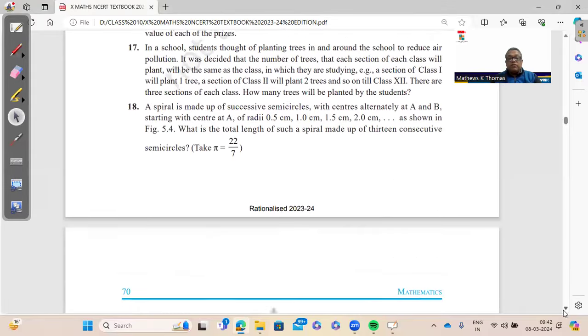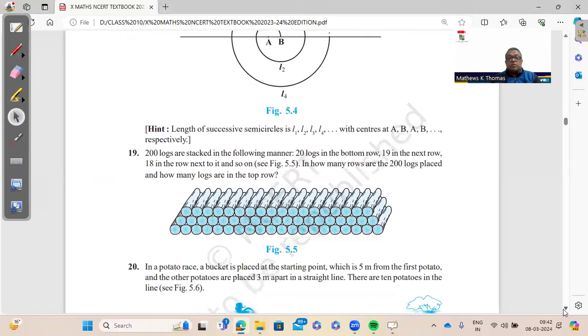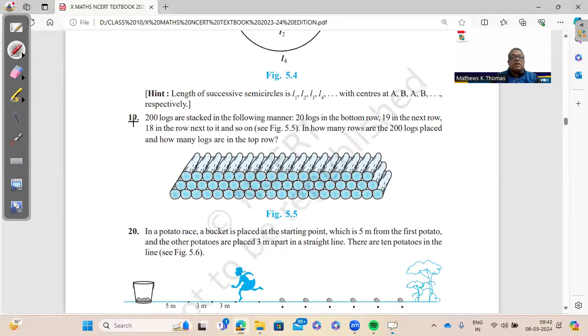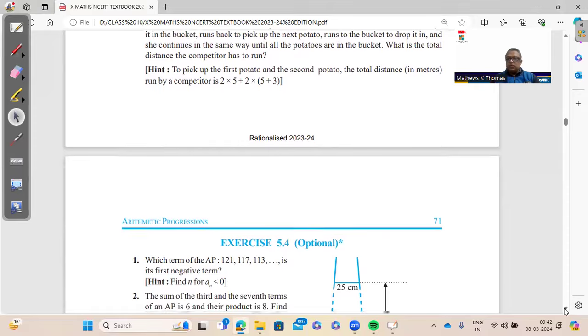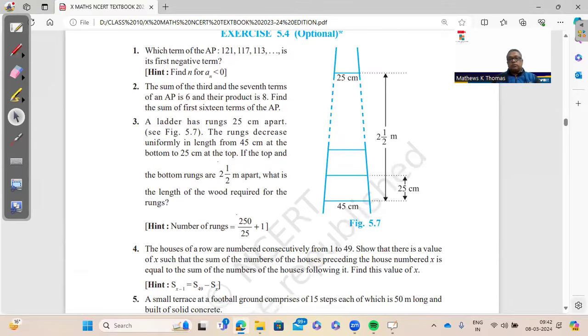Then we have some word problems. Kindly go through question number 19 about the 200 logs stacking. All these can come also as case study questions because we are expecting a case study question in arithmetic progression, one in coordinate geometry and one in heights and distances. This is the probability. It can come from others also.